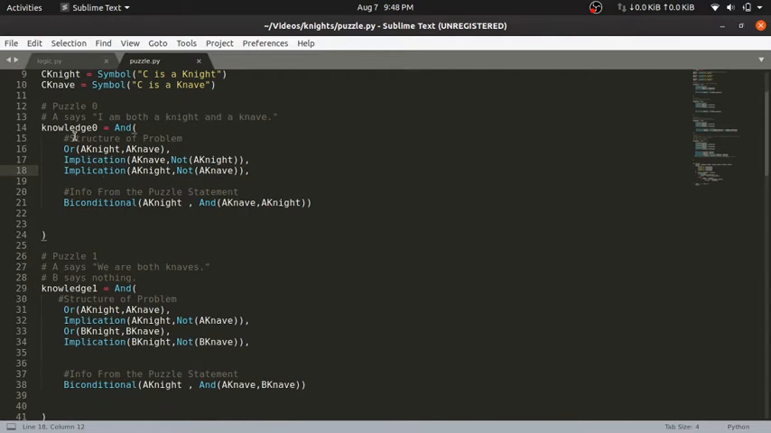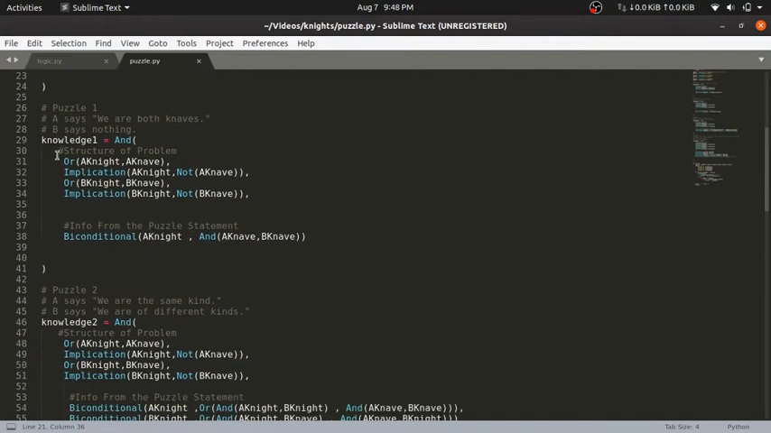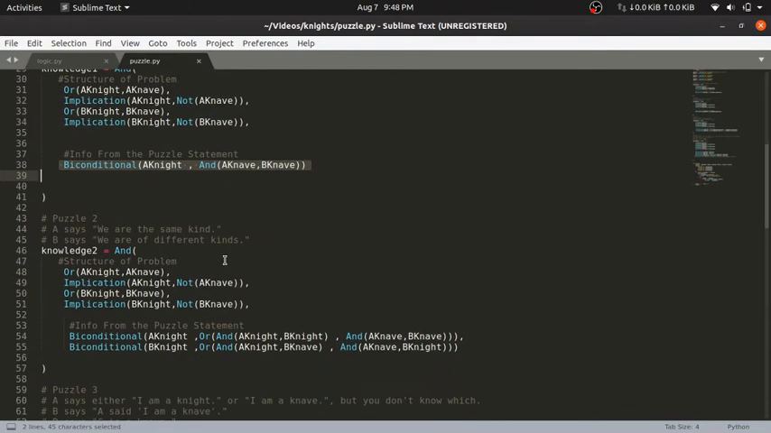From the character statement we come to know this knowledge, like the biconditional: A knight says, as in our knowledge, we try to tell the truth. So A knight will say we are both, an A knight and an A knave. Similarly for puzzle 1, A says we are both knaves. So these are from the structure of the problem and these are from the puzzle statement.